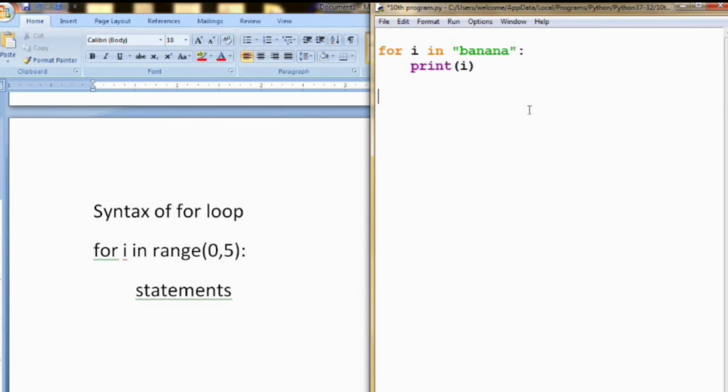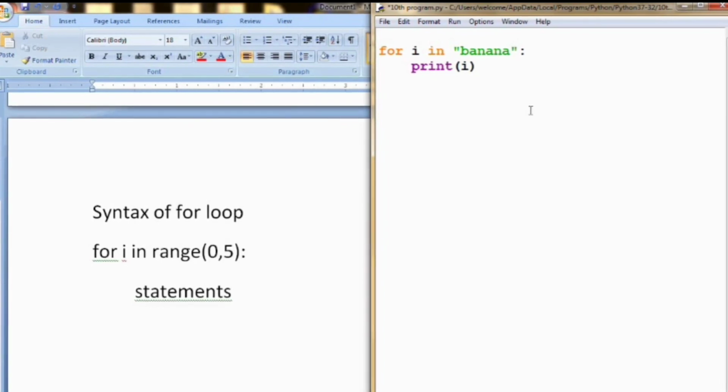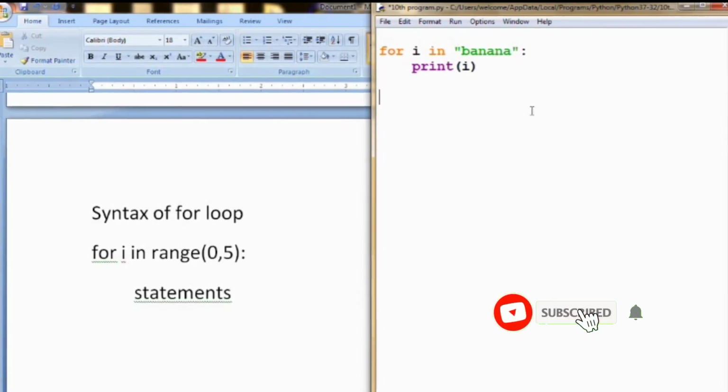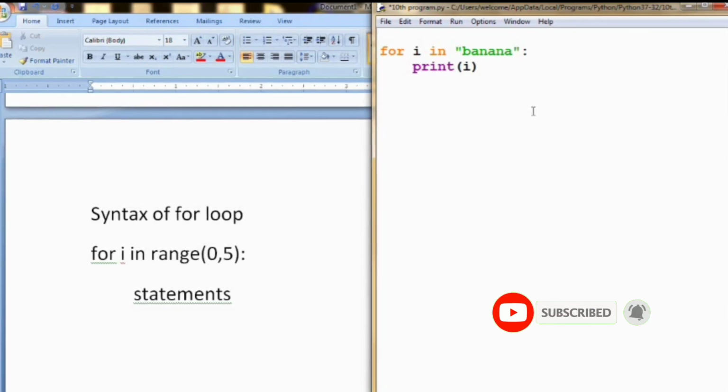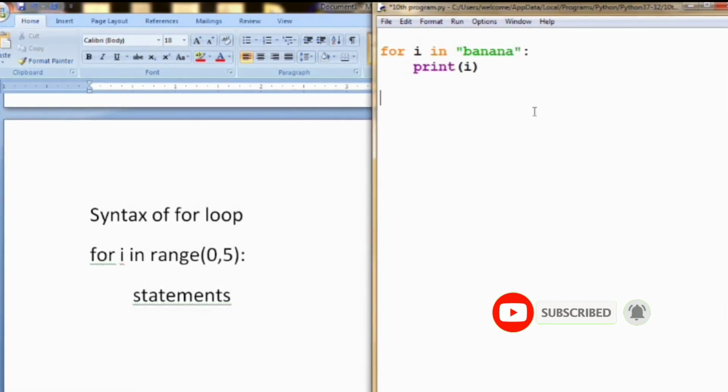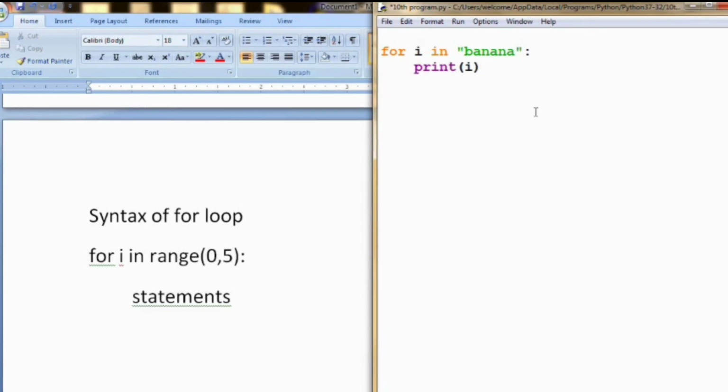So today we have learned the concept of for loop and while loop. In the next video we will be learning some more important concepts in Python that will be more interesting using this for loop and while loop. There are many programs that can be done, very useful programs.